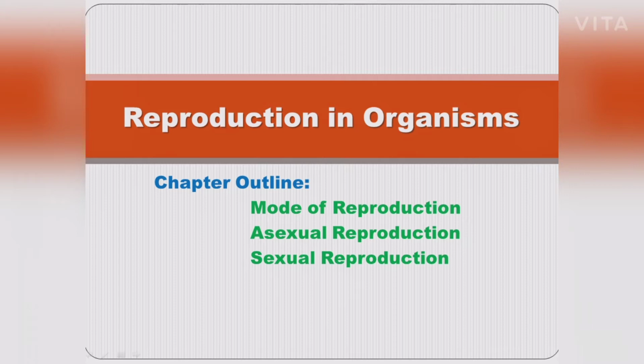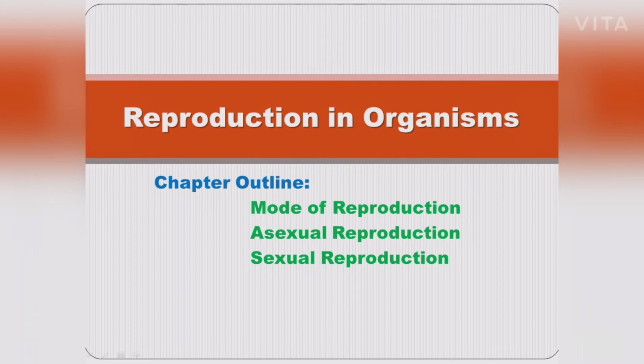Example, Vorticella and Euglena. In oblique binary fission, the plane of division is oblique. Example, Ceratium. Up to this is binary fission.